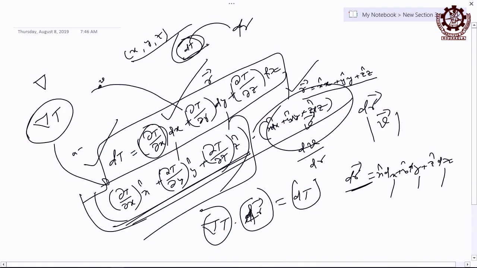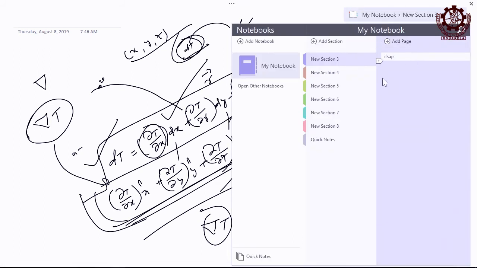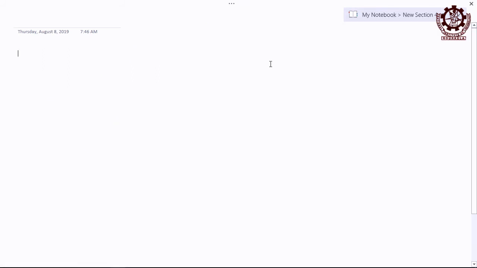If I tell you the gradient of temperature is a vector quantity, am I correct or wrong? It is a vector quantity. Then if it is a vector, it has both magnitude and direction. That is very important in physics, right. So you should know what is the direction of the gradient of temperature, otherwise it cannot be a vector, right.